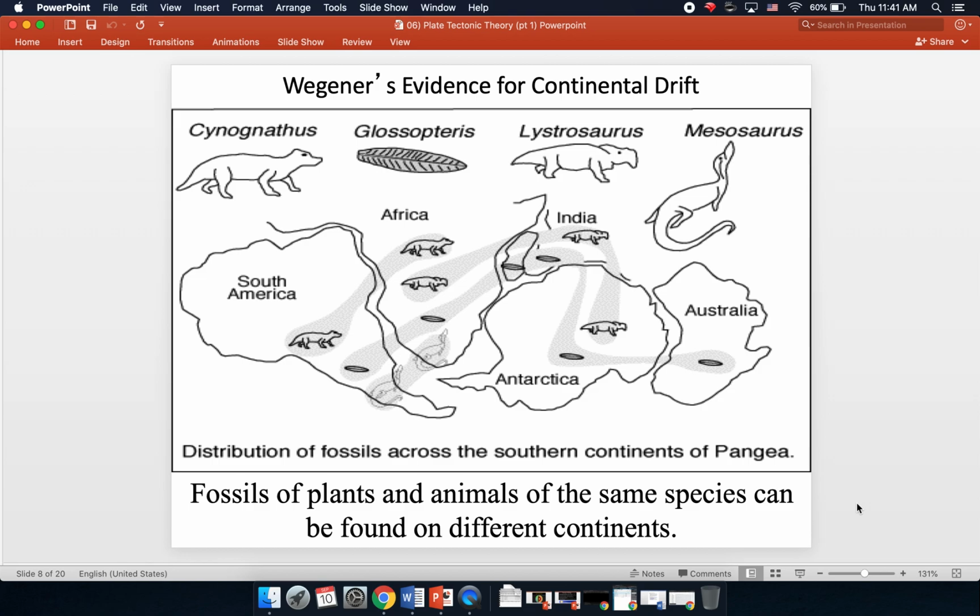fossils of plants and animals of the same species that are now extinct can be found on different continents. And earlier, before Wegener came about with his ideas, there were other explanations. Some of them were that some of these animals could swim, and that's how they existed on different continents. That was not a very strong idea. Another one was that there were land bridges between the continents that over time eroded away. That idea was a little bit better, but still not quite as sound as Wegener's idea that the continents had moved over time.